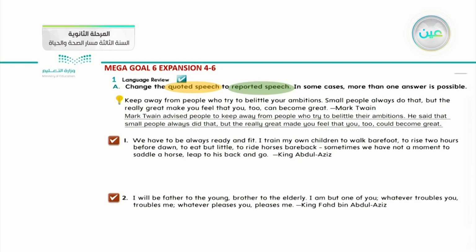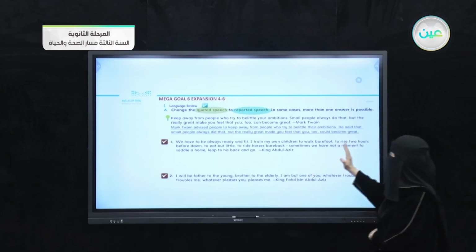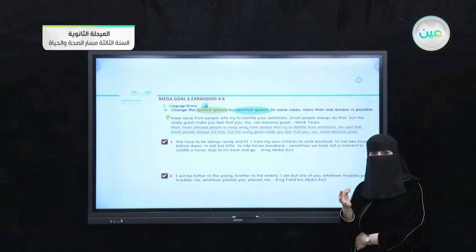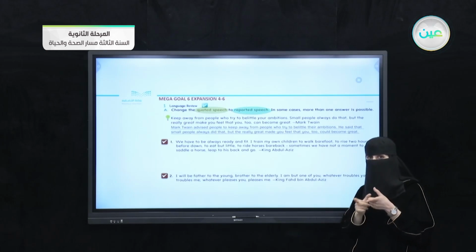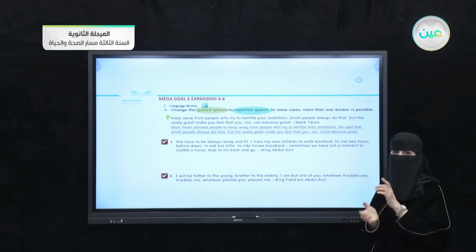So he advised people, which means that we report the speech and make it a noun clause. He said that, this is the second part. He said that small people always did that, but the really great made you feel that you too could become great. If you notice the second part here, we didn't repeat the exact words that Mark said, but we used a noun clause and paraphrased that sentence to make reported speech.